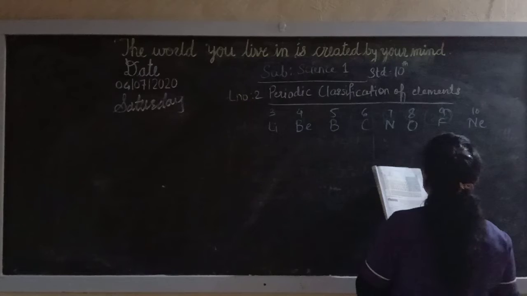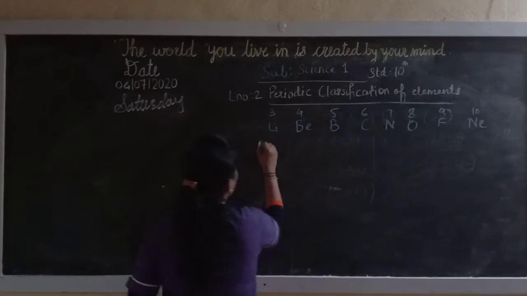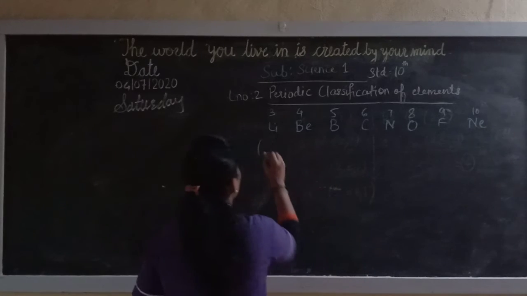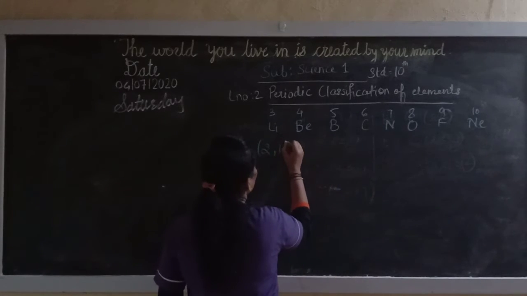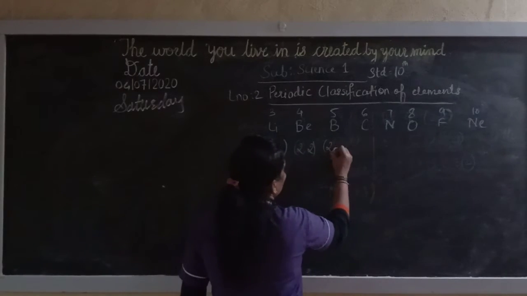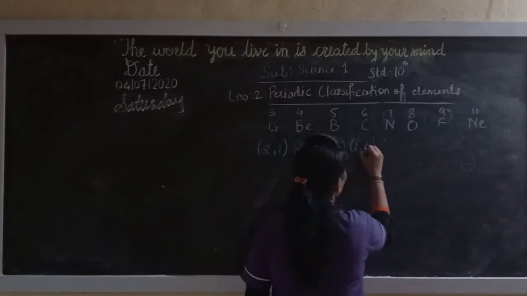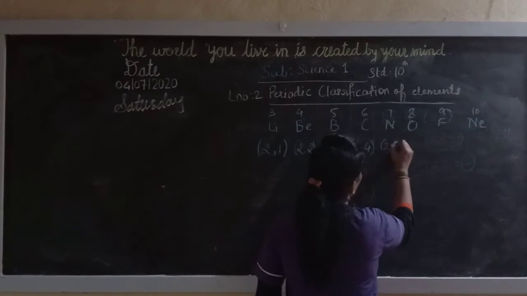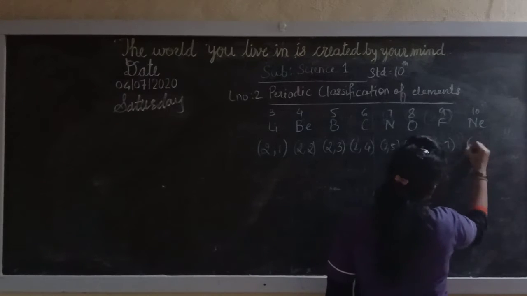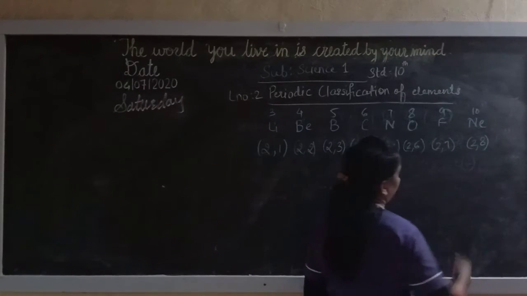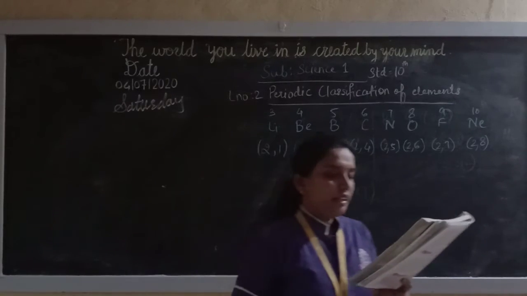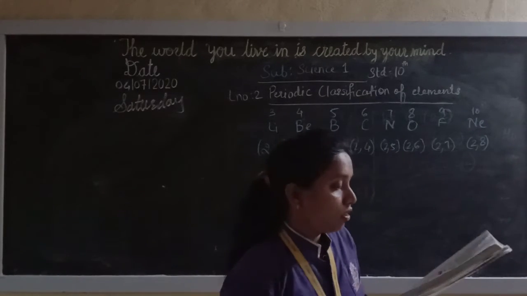So for the electronic configuration, the maximum capacity of the first shell is 2. So you will get 2, 1; 2, 2; 2, 3; 2, 4; 2, 5; 2, 6; 2, 7 and 2, 8. Now write down all the electronic configurations.